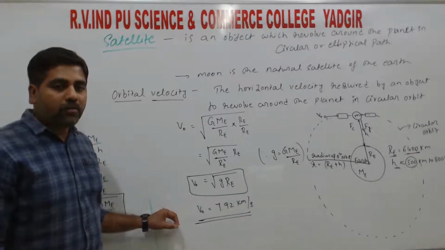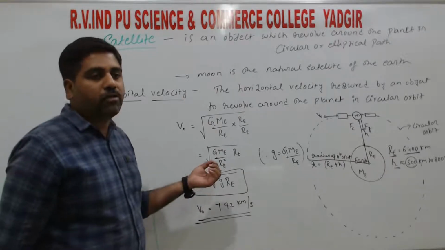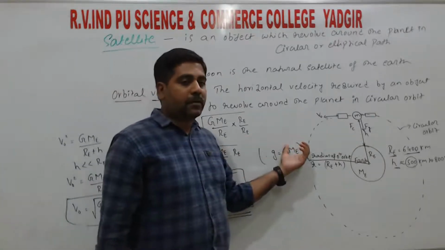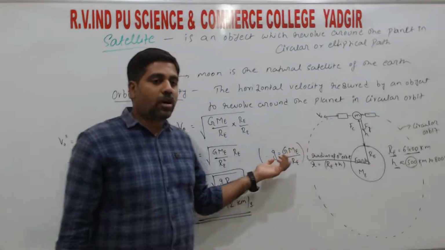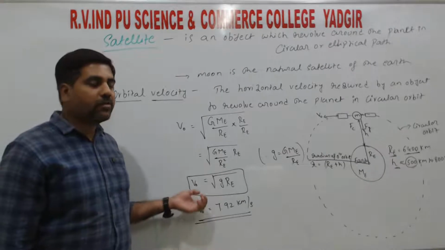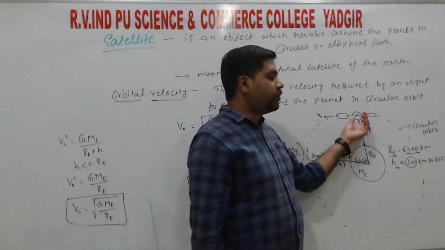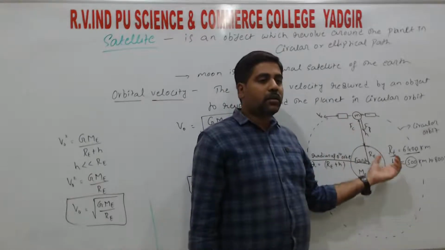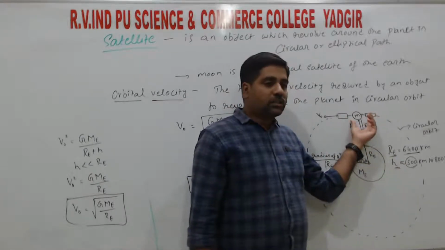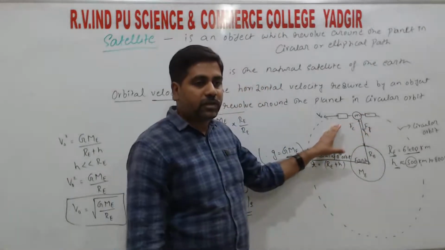So what is orbital velocity? It is the horizontal velocity which is required for an object to revolve around the planet, right? That velocity we call the orbital velocity. To derive this relation, we require two concepts, right? One is that any object moving in a circular path has a centripetal force acting on it.